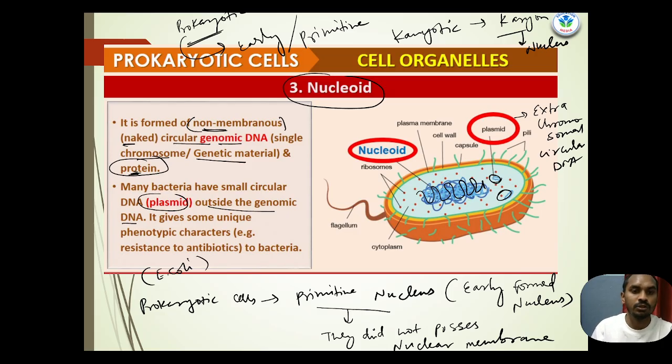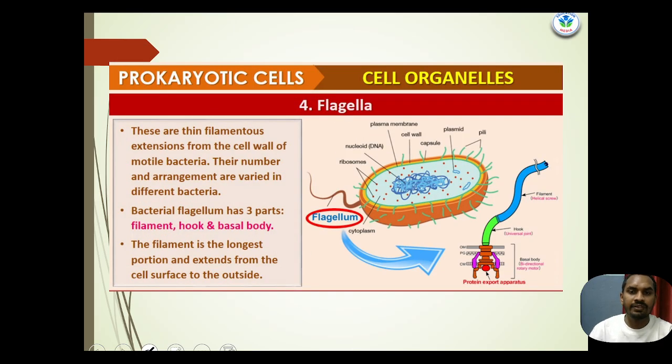So that is all about the nucleoid, and the nucleoid has genomic DNA. Later we will discuss DNA and what the function of DNA is. Next, our next cellular organelle, which is attached to the membrane, we call it flagella.